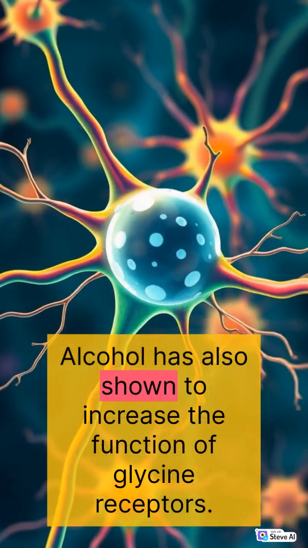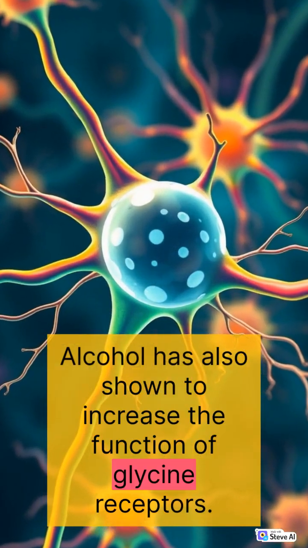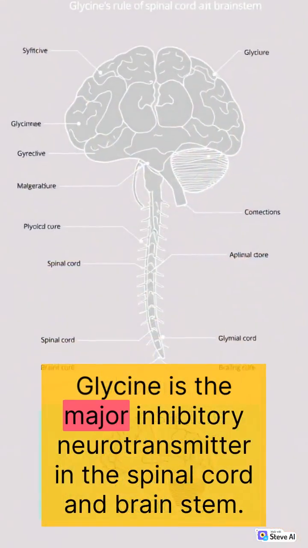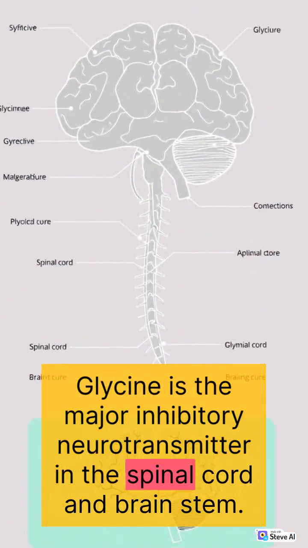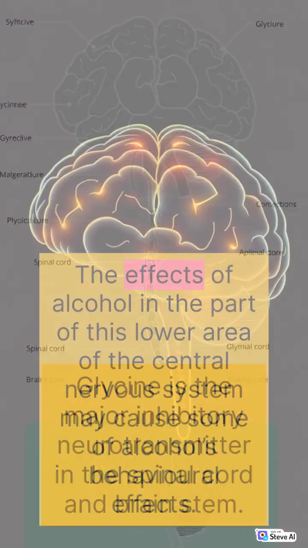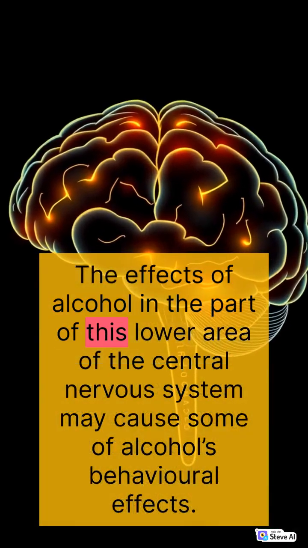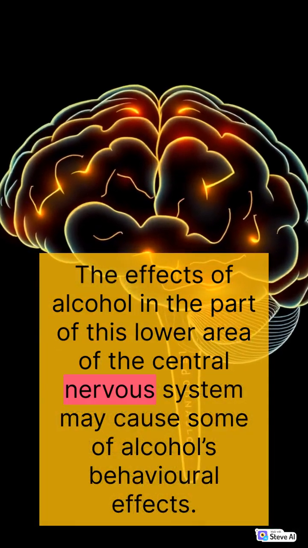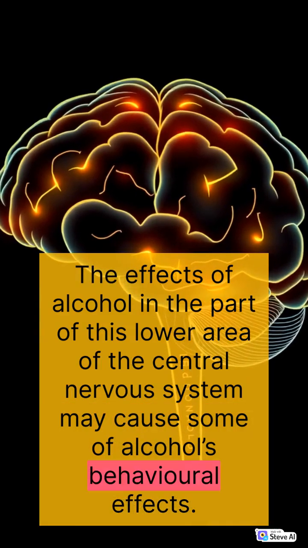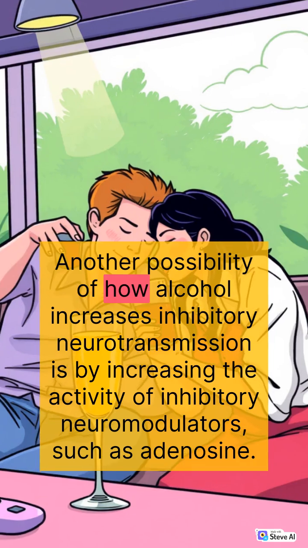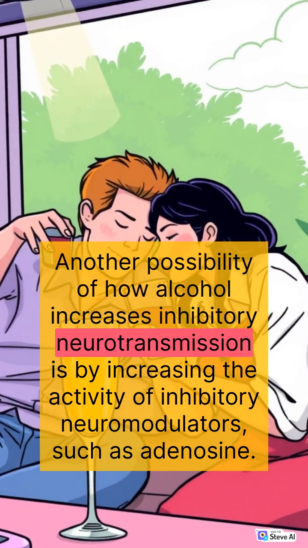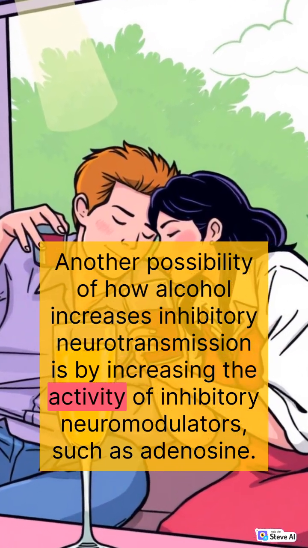Alcohol has also been shown to increase the function of glycine receptors. Glycine is the major inhibitory neurotransmitter in the spinal cord and brainstem. The effects of alcohol in this lower area of the central nervous system may cause some of alcohol's behavioral effects. Another possibility of how alcohol increases inhibitory neurotransmission is by increasing the activity of inhibitory neuromodulators, such